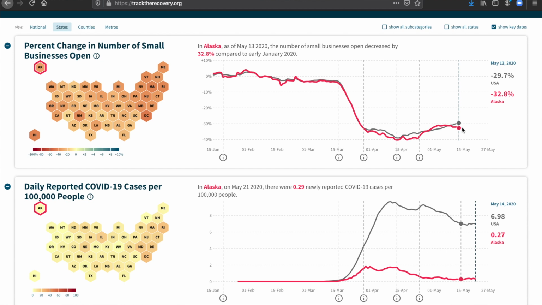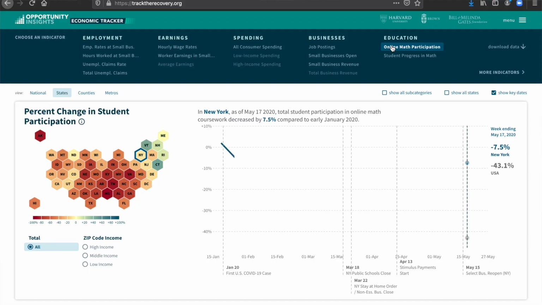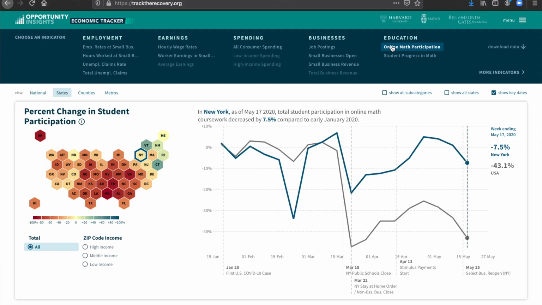So again, it'll be very important to see if businesses have the confidence to open back up after these stay-at-home orders end. And this real-time data allows policymakers to potentially readjust because they have that real-time feedback on what's happening in their economies. Next, we can use our education indicator to get another perspective on how the economy and this crisis is impacting our communities.